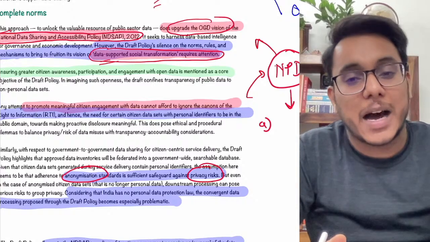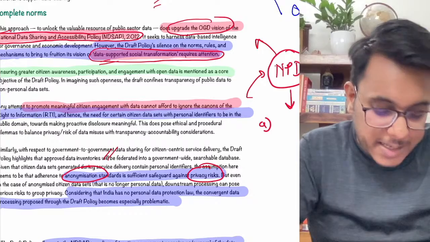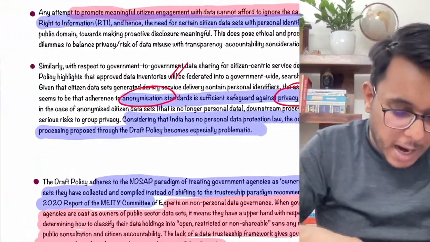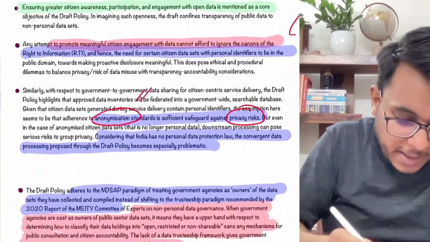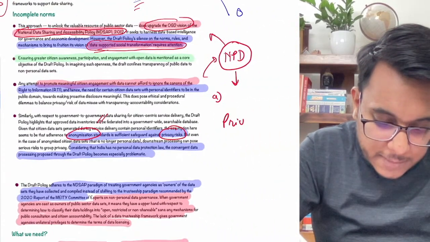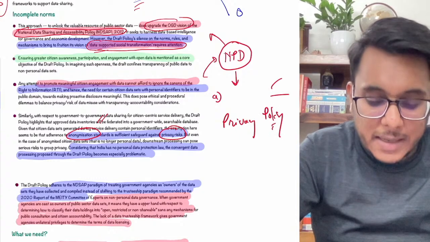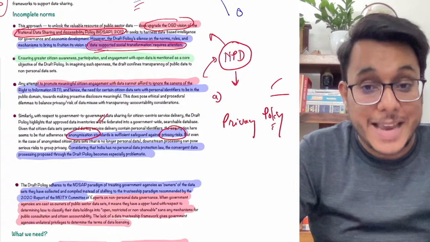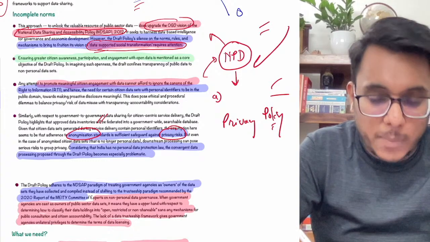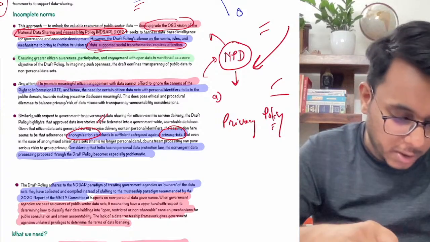So there are loopholes which the government has not addressed. Anonymization standards have not been there. Moreover, up till now the privacy bill has not been passed or implemented. In this capacity, even this non-personal data might be misused.